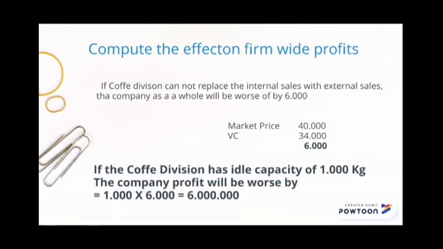If the coffee division cannot replace the internal sales with external sales, the company as a whole will be worse off by 6,000 per kilogram, from the market price of 40,000 minus the variable cost of 34,000. If the coffee division has an idle capacity of 1,000 kilograms, the company profit will be worse by 6 million, from 1,000 multiplied by 6,000.